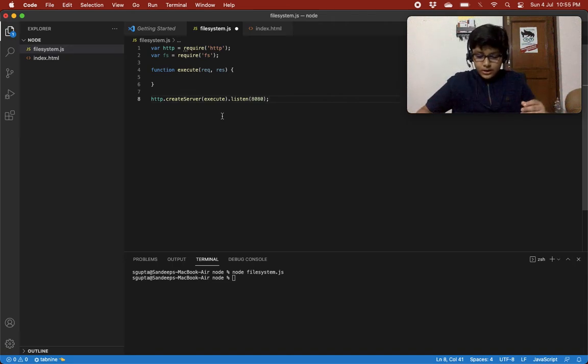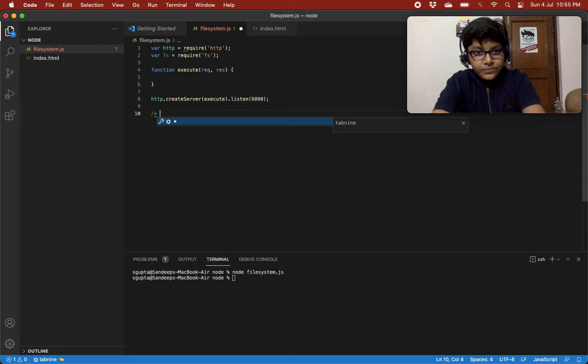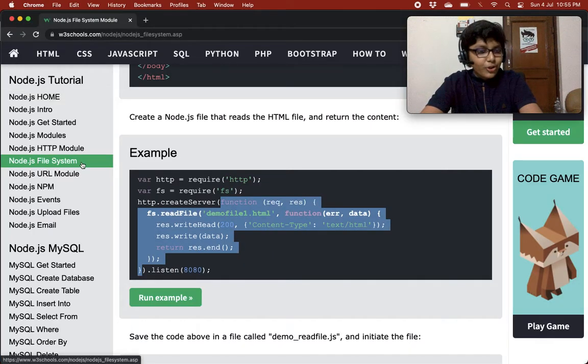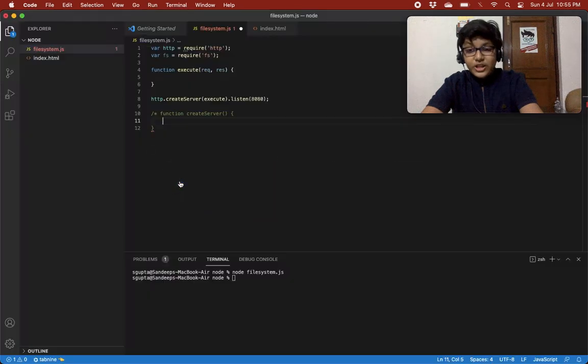Somewhere there must be a function createServer, for example. I don't exactly remember if I explained this in the HTTP module, but I'll just explain this once again.